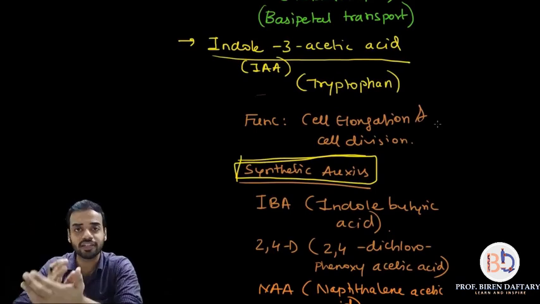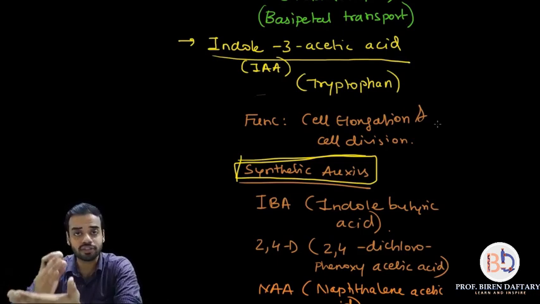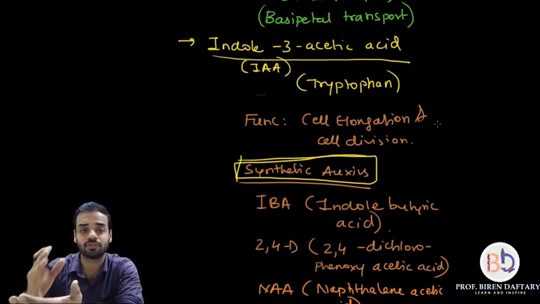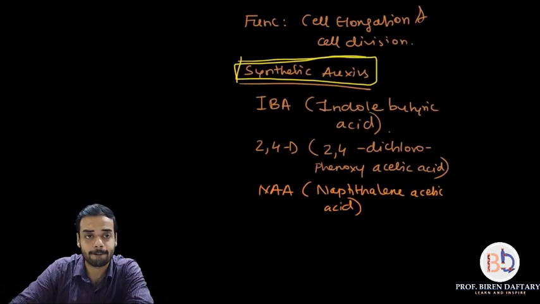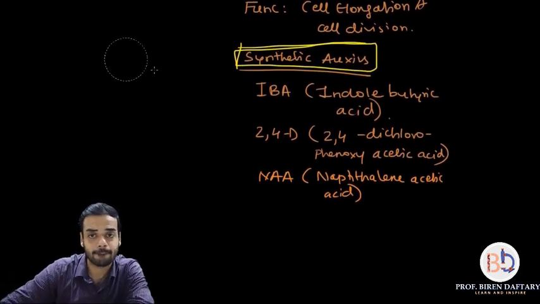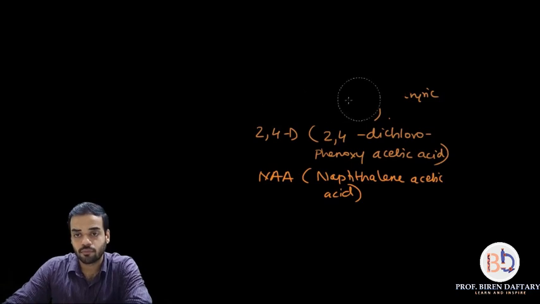Now we'll start with the next part, which is about the physiological effects of auxins and their applications. So what I will do is I will rub this off. What I'm going to do is first write down all the physiological effects and the applications over here, and after that I'm going to explain them, because this is a fairly theoretical topic, so there is a chance that if I go on explaining each point while I am writing, I might forget the other points. I will write down all the points first, then I will explain them to you.